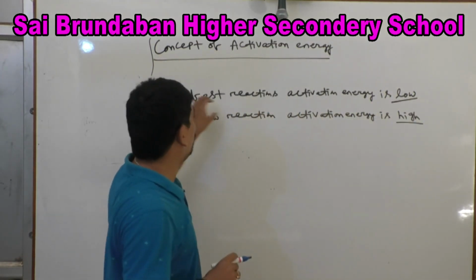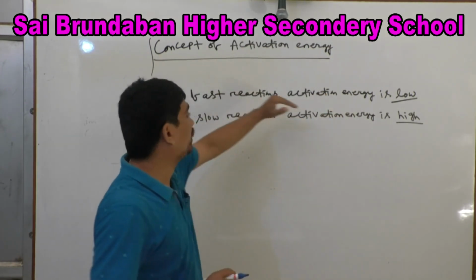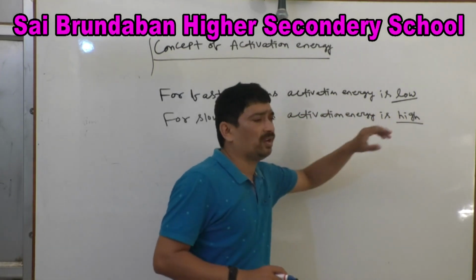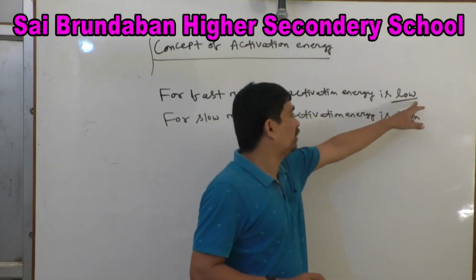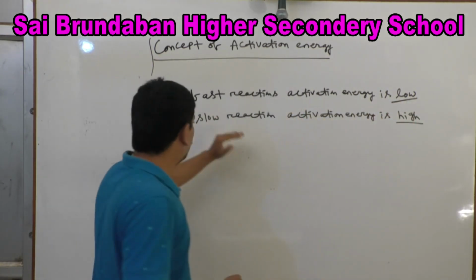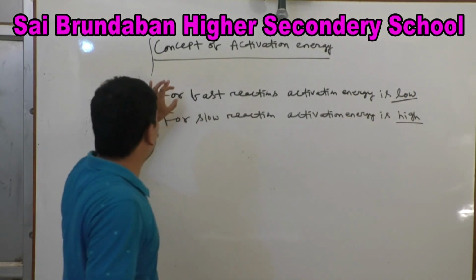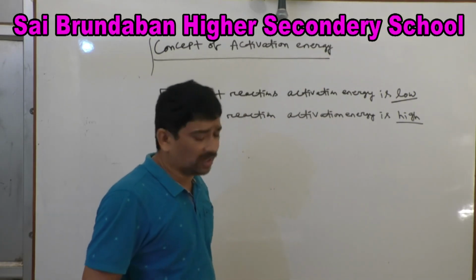He will put the fill in the blanks in your council exam also. For a fast reaction, activation energy is low. For a slow reaction, activation energy is high. Otherwise, if the rate of reaction increases, activation energy is low. If the rate of reaction decreases, then activation energy is high. We can also say that. Clear?